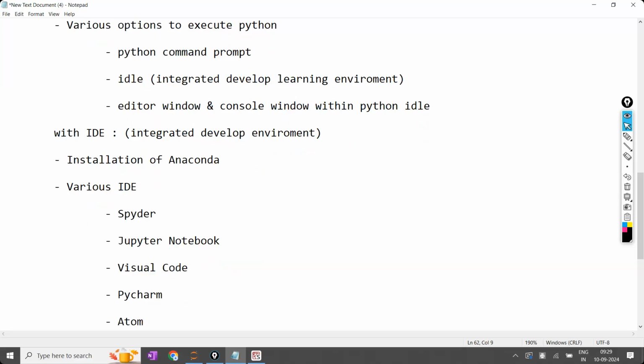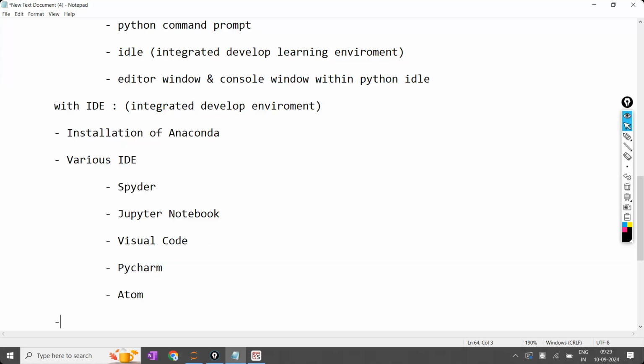Choice is yours. Whichever you feel easy, that is the best one. There is no fixed rule that you have to use this one only. Select as per your choice. Wherever you feel easy, that is the best. According to me, whichever I feel easy, that I will explain. That is from my choice. It is not compulsory that you have to use that one only. Select as per your choice, which you feel easy. Go with that. Answers will be the same. Not even a minute difference will be there.